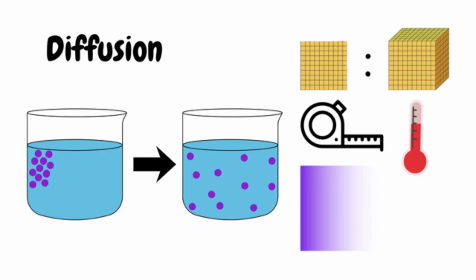Diffusion is the net movement of particles from an area of higher to lower concentration. Diffusion is affected by four main factors. Faster diffusion can be achieved through higher surface area to volume ratio, lower diffusion distance, higher temperature, and a steeper concentration gradient.